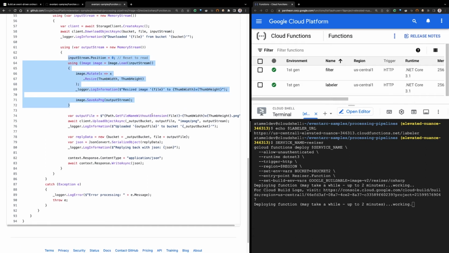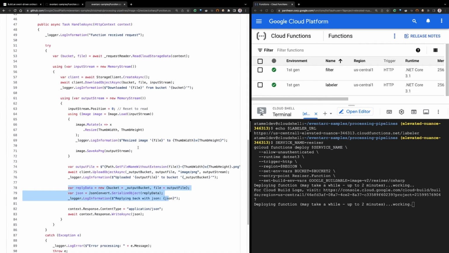Then we save the file as the name of the file, -400 and 400.png. Then we upload the image back to cloud storage. And then we reply back with the bucket and the file of the resized image, okay? So we upload the image and we also say, this is the image that I resized, and this is the bucket and the file of the resized image. And again, we're going to use this reply data from orchestration.